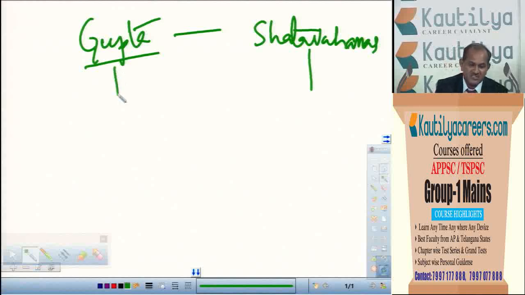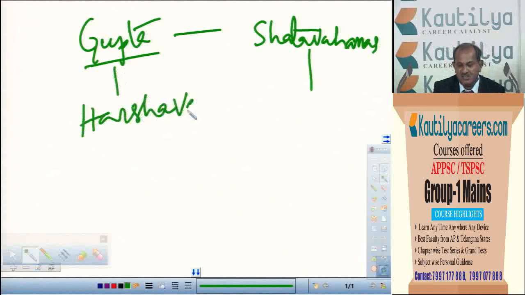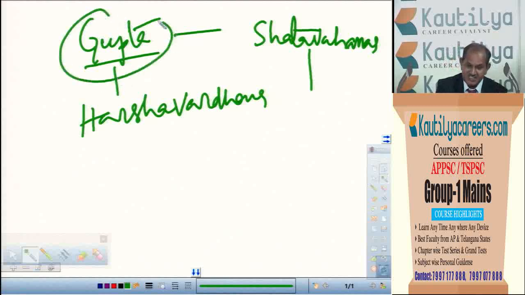Whereas after the Guptas, one important king that we have in the northern part of the country is called Harshavardhana. So we have to study about Harshavardhana. Harshavardhana was also a person who again gave importance to Buddhism. In the Gupta period, just now I told you, society turned from Buddhism to Hinduism. Here he is the person who gave importance to Buddhism, from his Vedic religion to Hinduism.